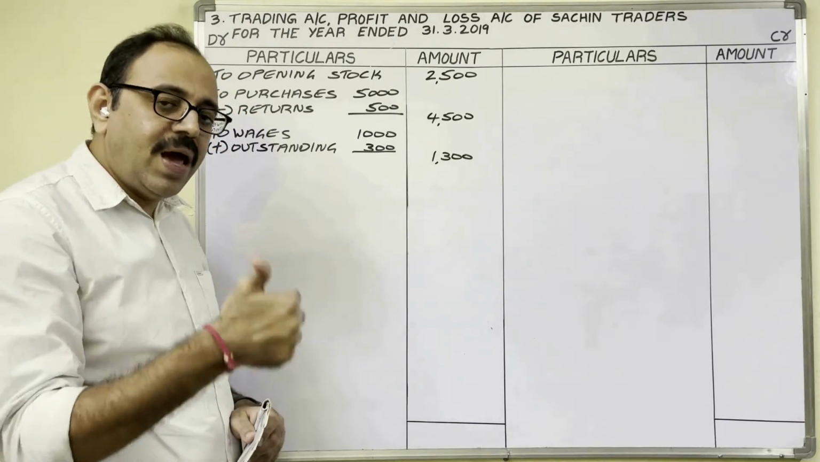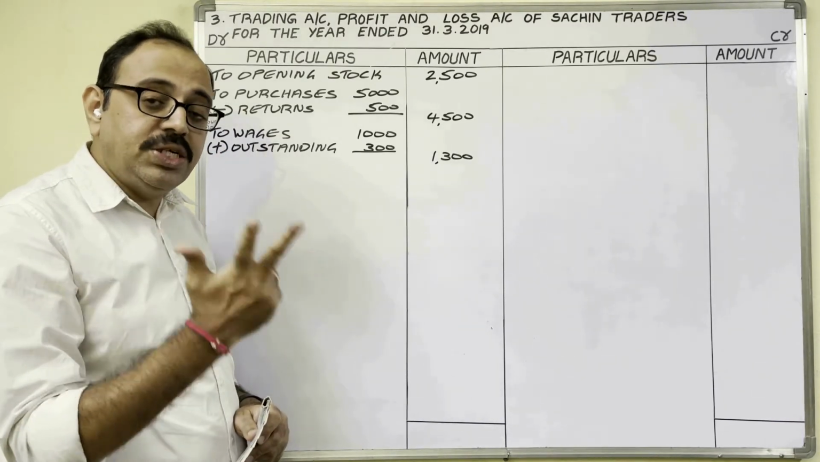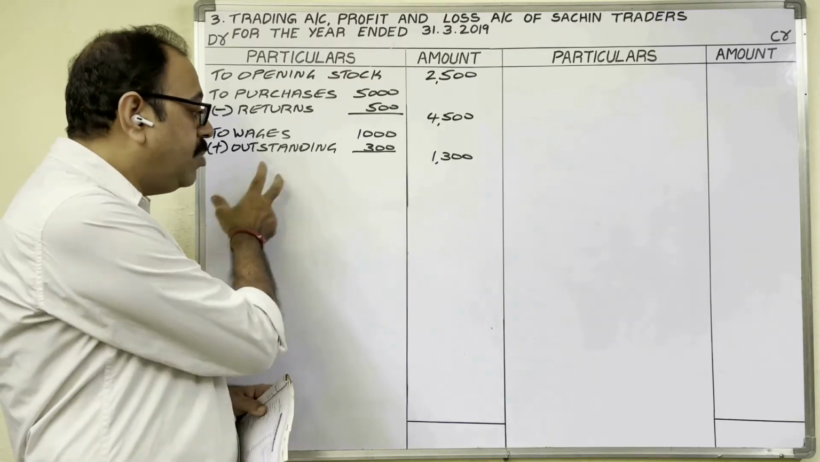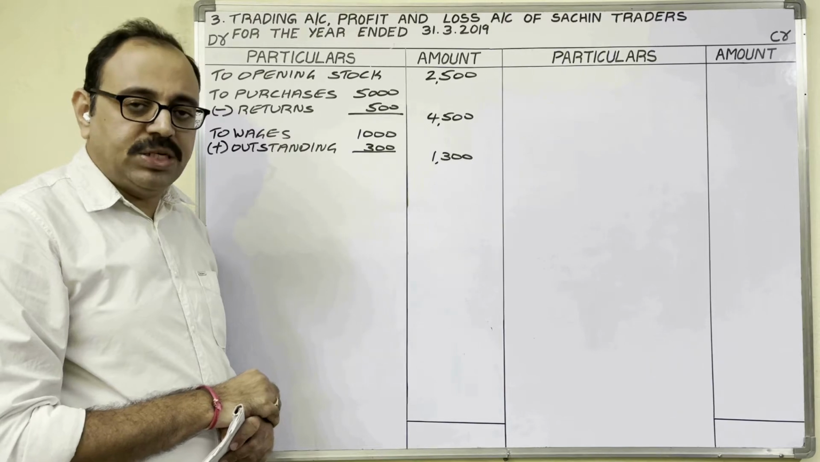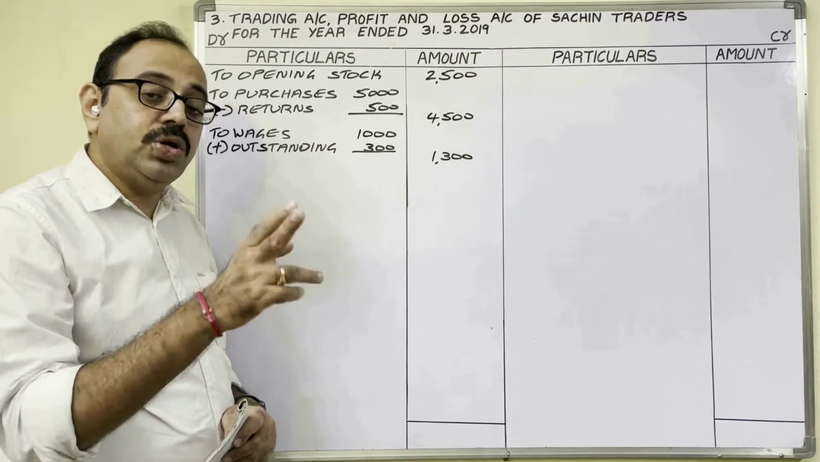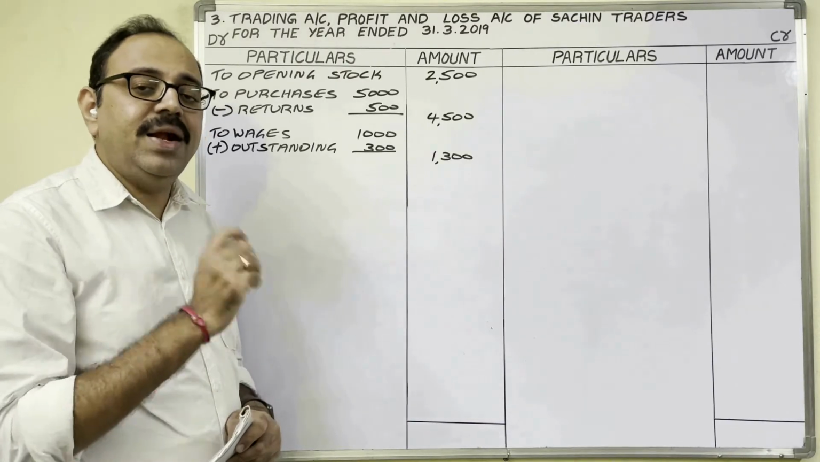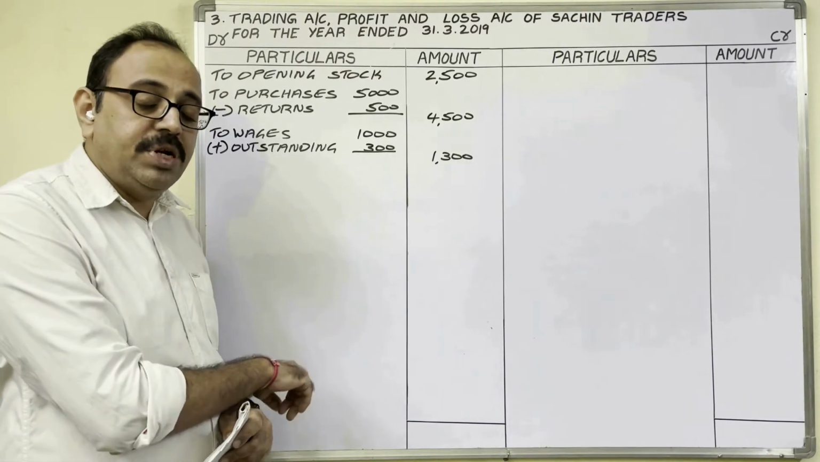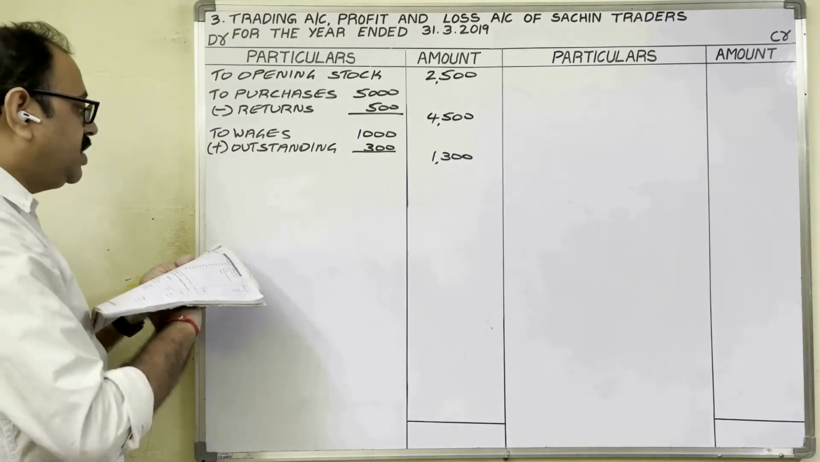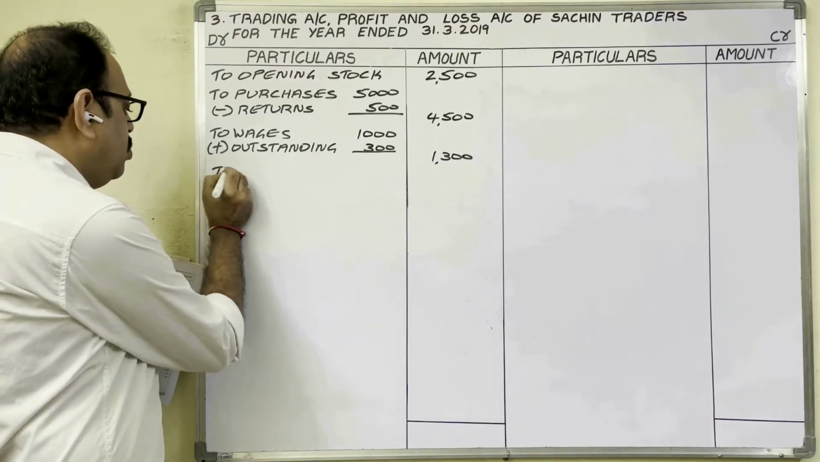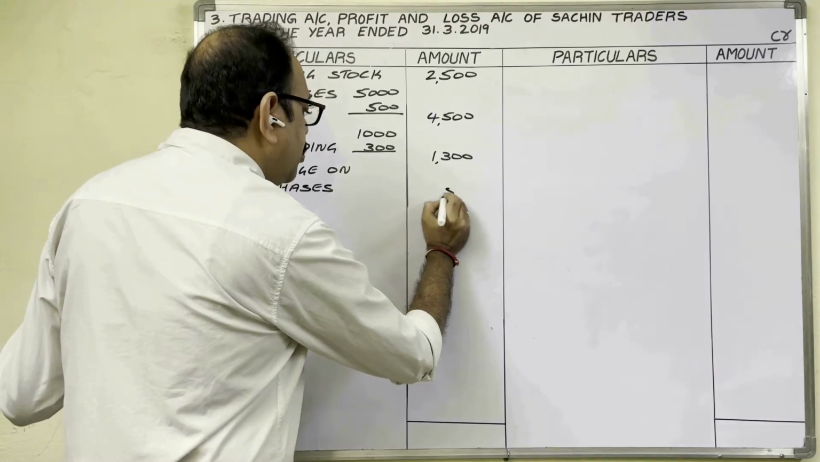So when he gives carriage or carriage on purchases or carriage inwards, you have to show on debit side of trading account. Because these three are same, direct expenses. Suppose he has given carriage on sale or carriage outwards. These are indirect expenses. On debit side of profit and loss account we have to show. Now this is on debit side of this account only. To carriage on purchases amount 500 rupees.